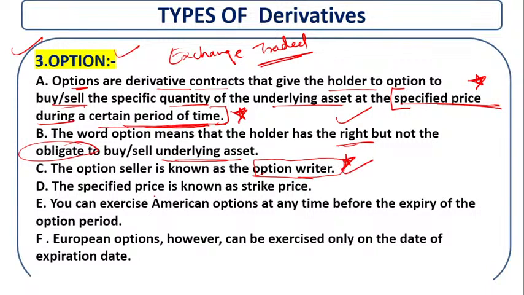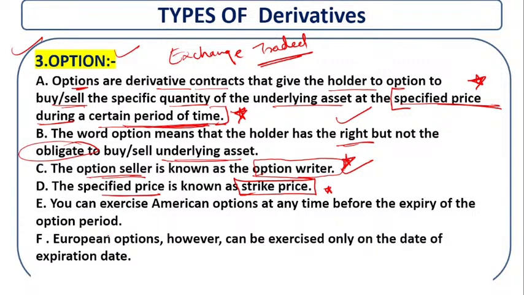The specified price is known as the strike price. This is also important. Whatever price is specified, this price is called the strike price. And the option seller, who sells the option, is called the option writer.